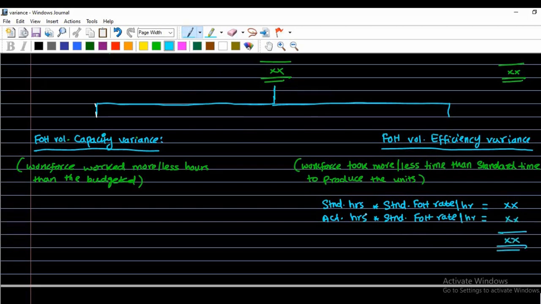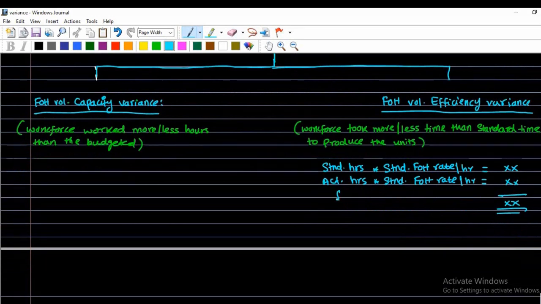That will be the efficiency variance. It means compare two things: the standard hours minus actual hours, multiplied one time with the standard fixed overhead rate per hour.